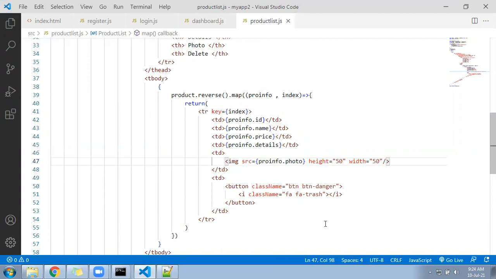Let me know also whether your photo is coming. You can keep on replying in the chat. So the photo URL we took from internet, and the photo is displaying here, right?